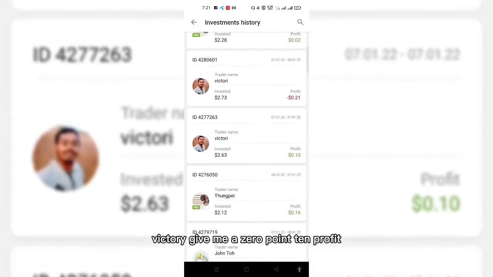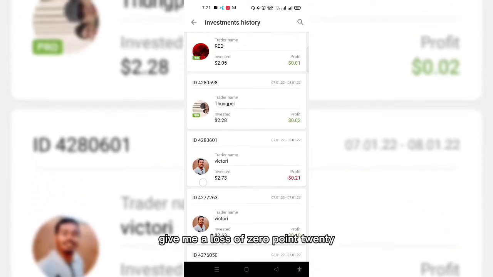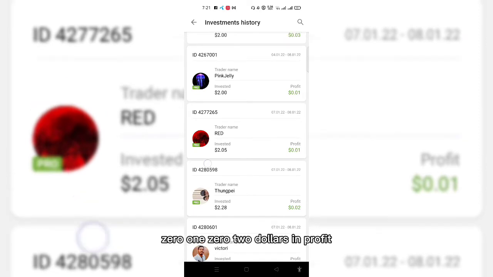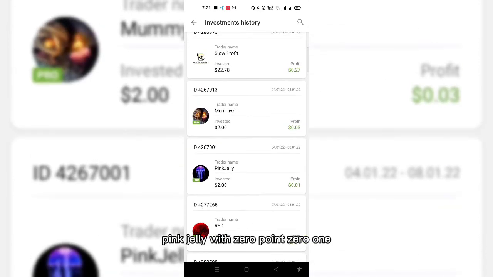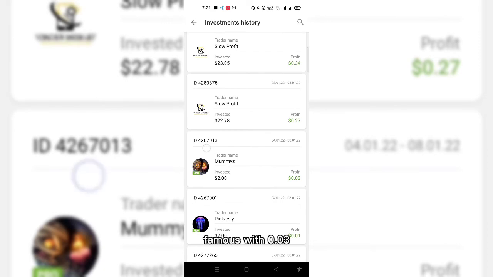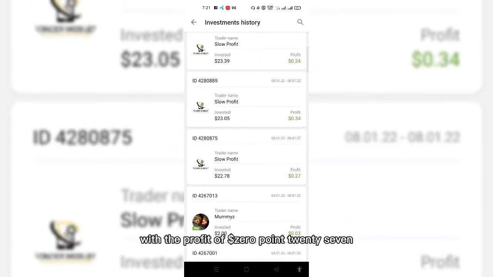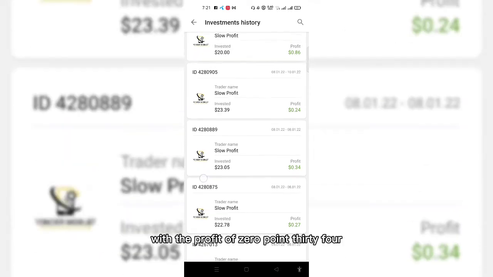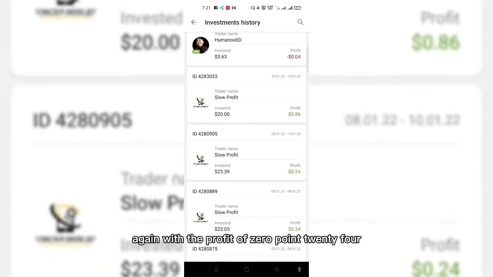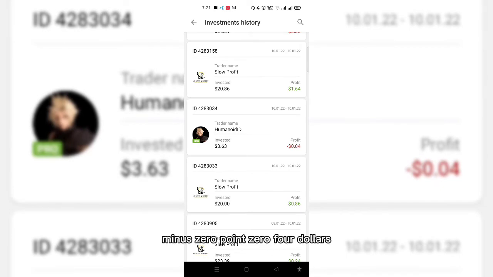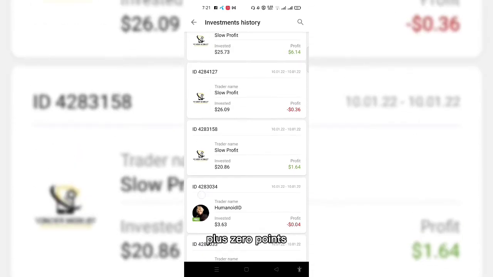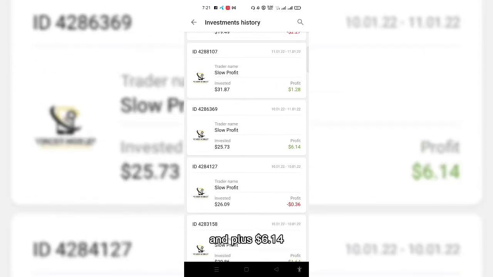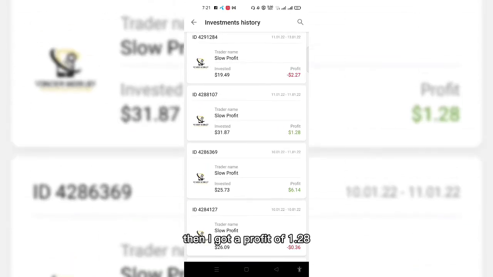Victory gave me a $0.10 profit, and then Victory gave me a loss of $0.21. But Tongi gave $0.02 in profit. Red with 0.01, Pink Jelly with 0.01, Mimis with 0.03, and slow profit again with a profit of $0.27. Slow profit again with a profit of $0.34, and slow profit again with a profit of $0.24, $0.86, -$0.04, plus $1.64, -$0.36, and plus $6.14. Then I got a profit of $1.28.